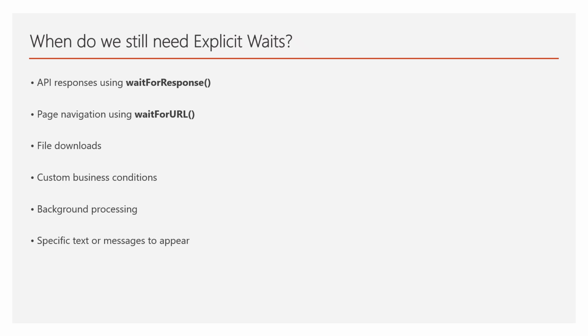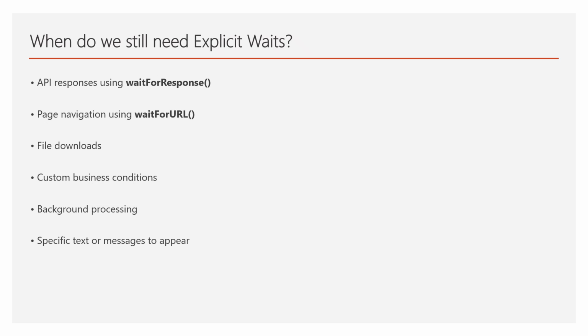We should still use explicit waits when we are waiting for API responses using wait for response, page navigation using wait for URL, and file downloads. Along with that, we have other options like custom business conditions, background processing, and specific text or messages to appear. So auto waiting is very powerful, but it's not a replacement for every type of synchronization.